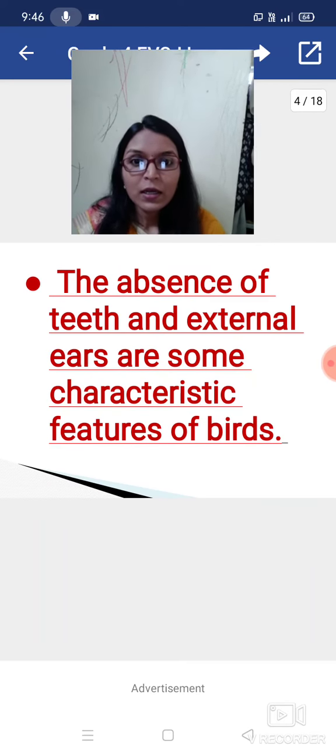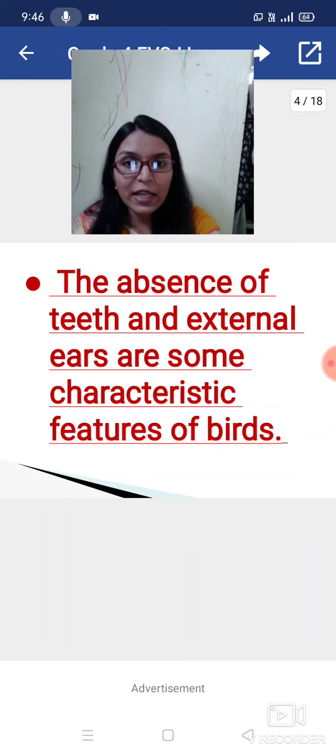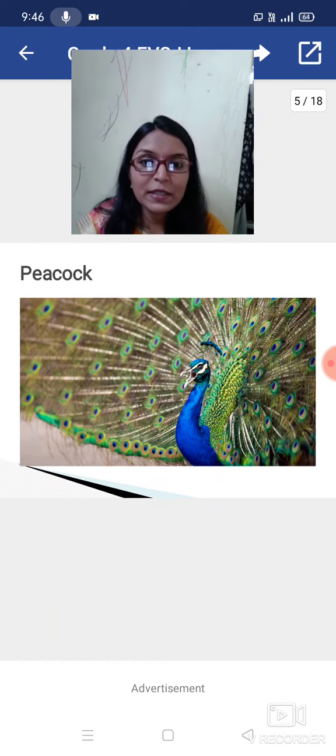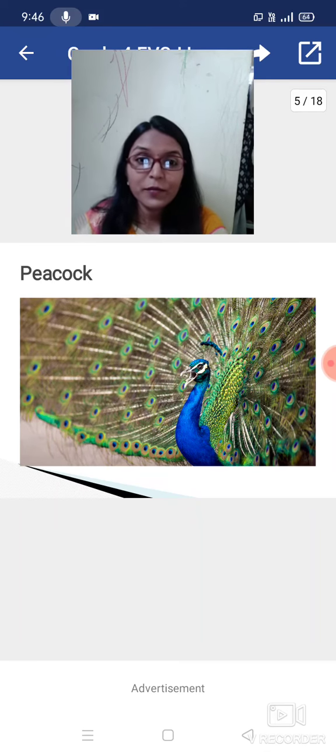Birds have one more characteristic: the absence of teeth and external ears are some characteristic features of birds. I will explain afterwards. Let us see which picture this is. It is the peacock. See, which color is it? Blue and green.